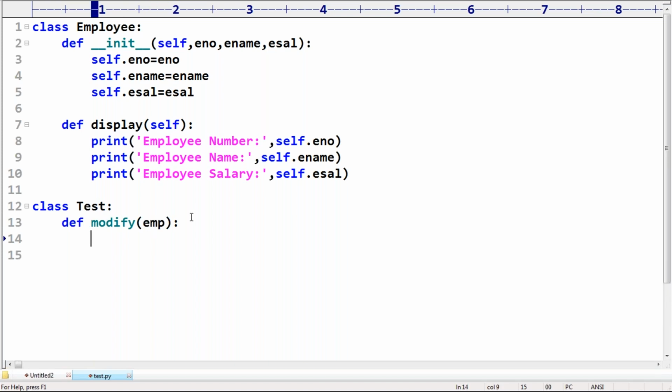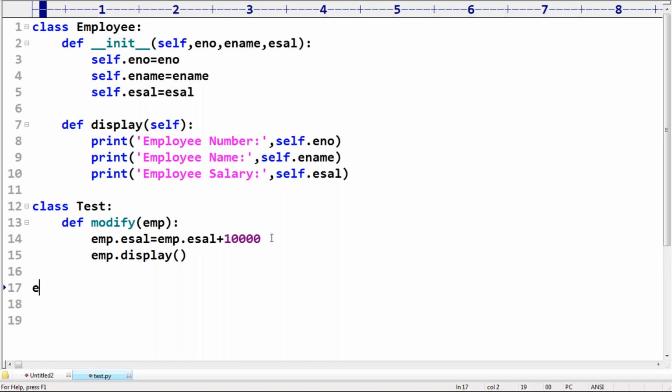Emp.eval = emp.eval + 10000. And then call the display function, emp.display().